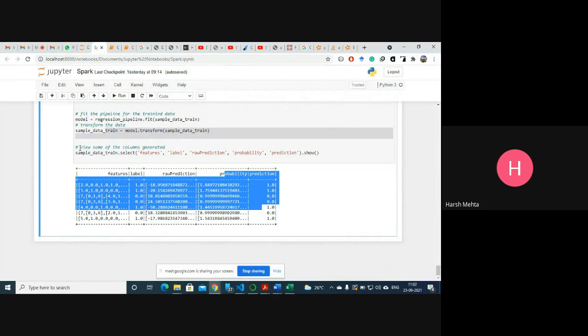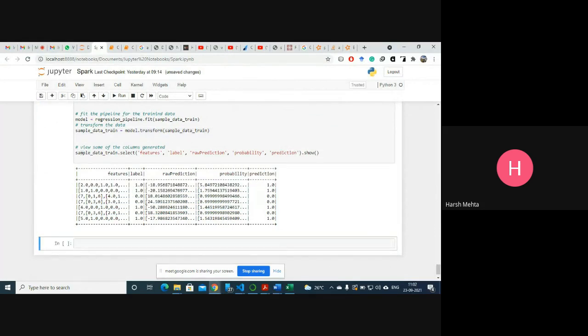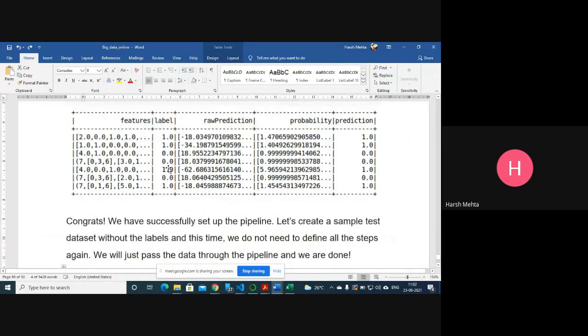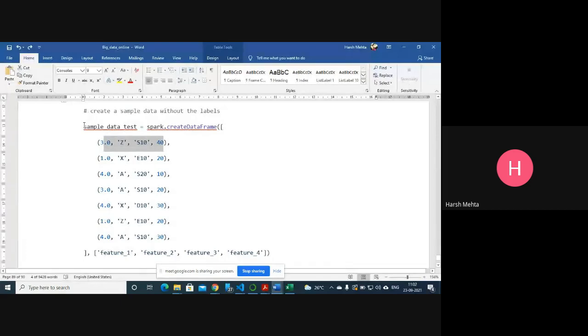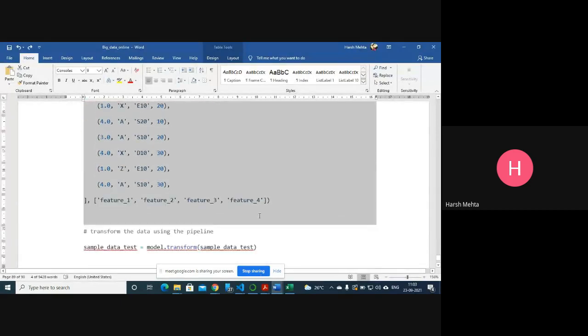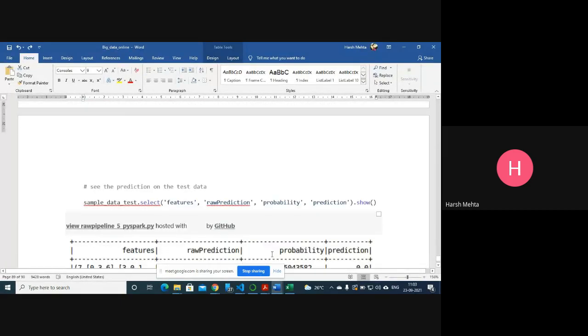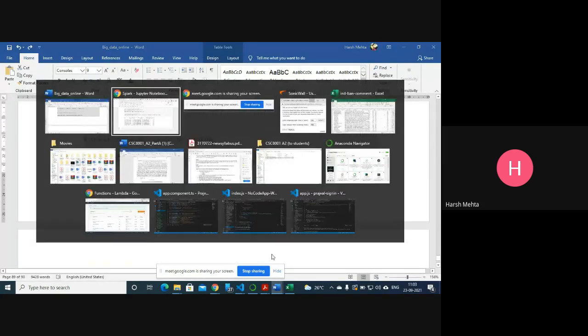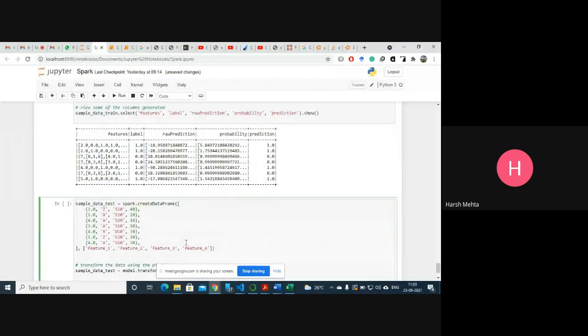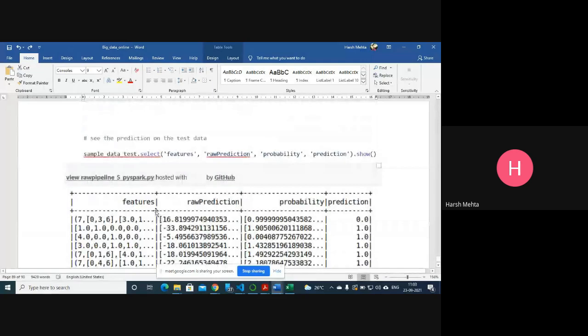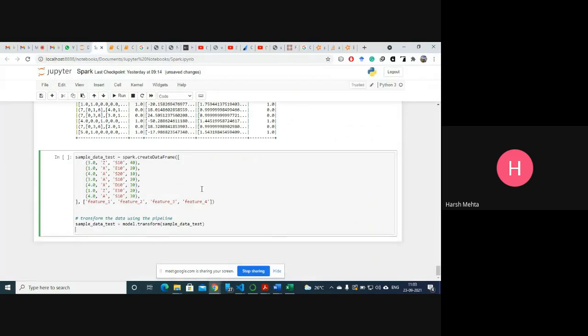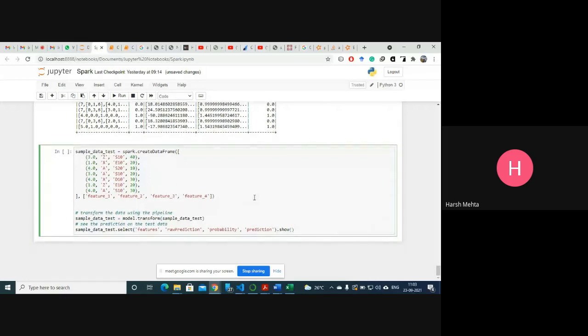Now you see, I think we have trained our data. Training is completed. Once the training gets completed, we take unknown data. Now it will predict.